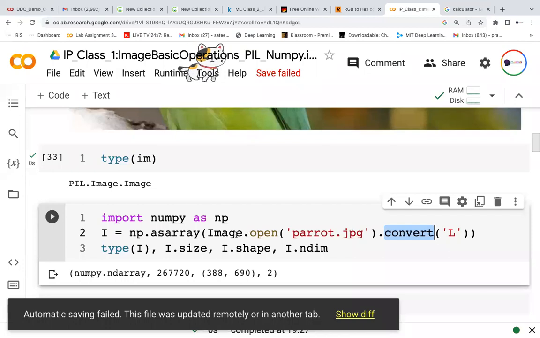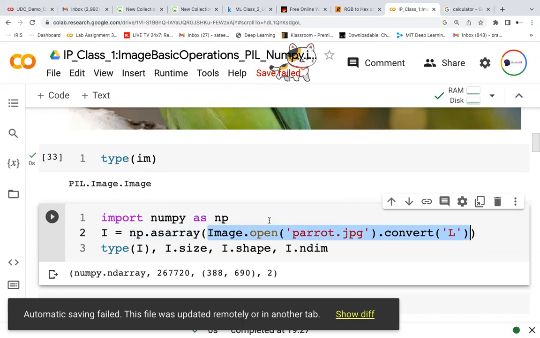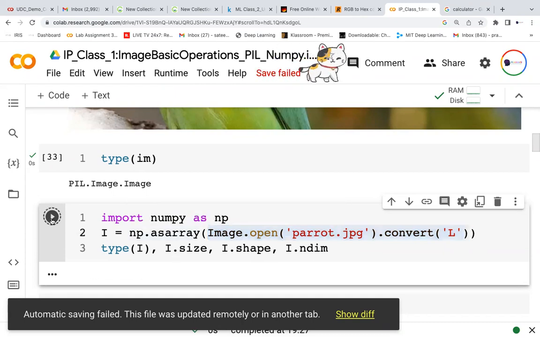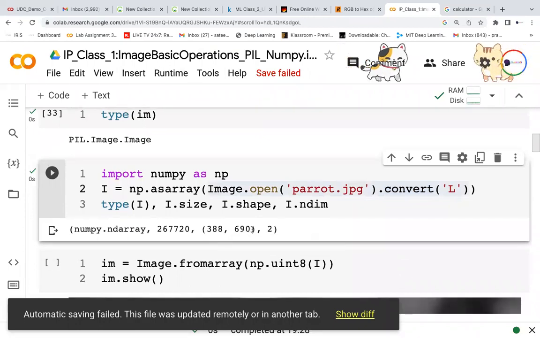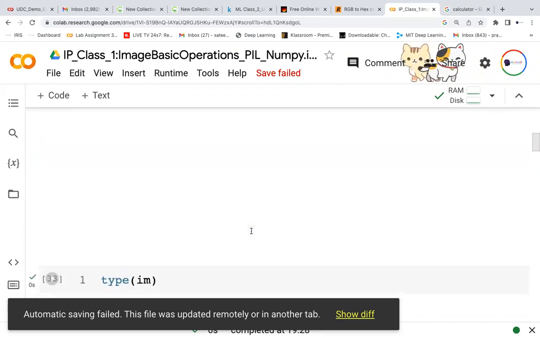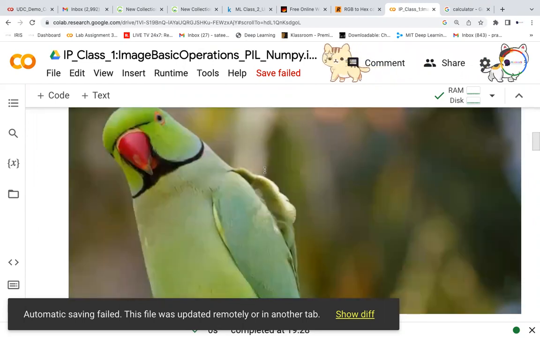And that whole information I'm passing as an array. I want to convert it into an ND array, so that will be the input. Now if you see here, it is 388 by something, and there is no 3. It's a grayscale image. In the other case, if you see, there is a 3, but here it is not there.